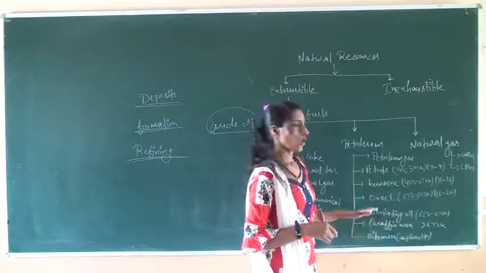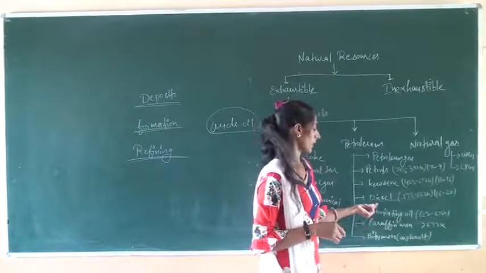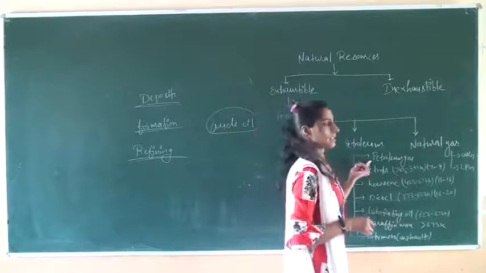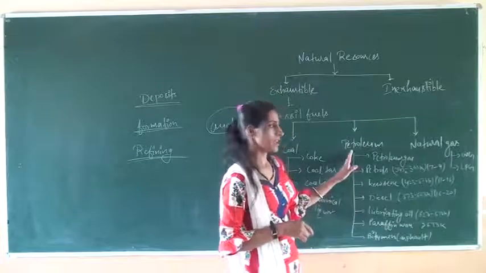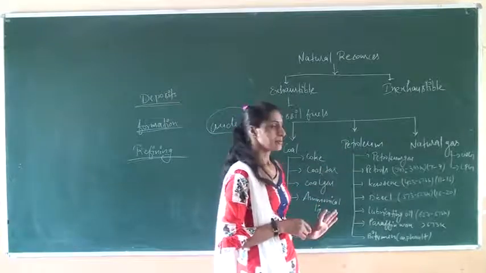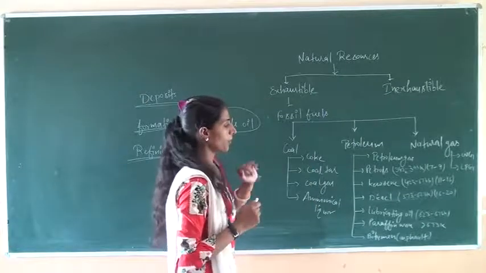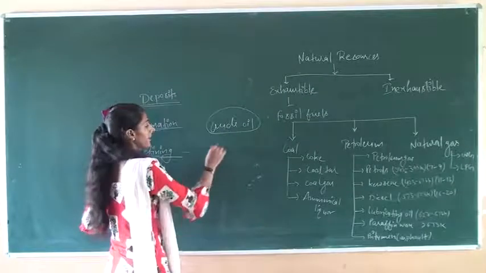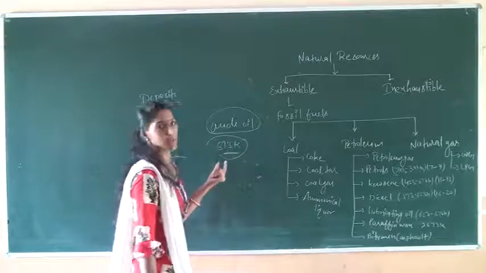These products are obtained: first we get bitumen, after that paraffin wax, then lubricating oil, then diesel, then kerosene, petrol, and the last one is petroleum gas. These are the products which are obtained in this sequence on the basis of their boiling points. Okay, understand? After that, in this refining of petroleum, the crude oil is heated at about 673 Kelvin.